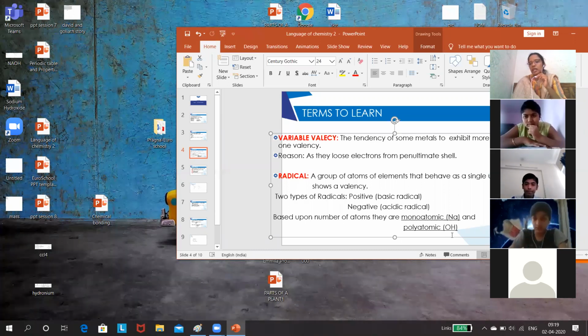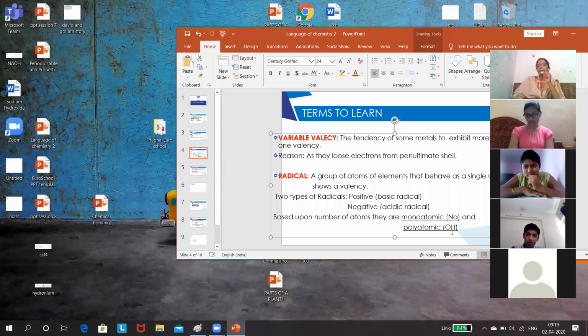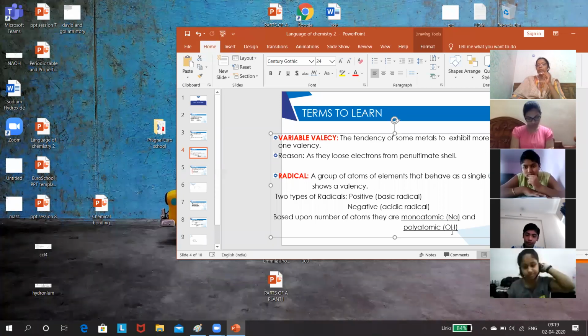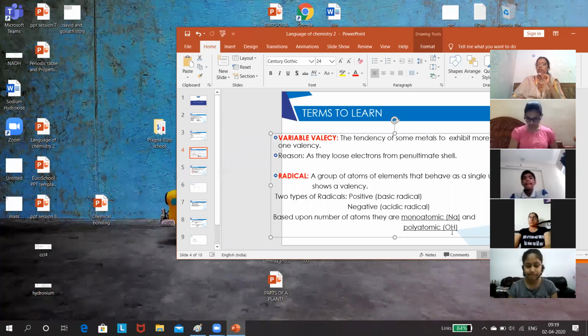Whereas those which contain more than one type of atom are called polyatomic radicals. Hydroxide, and then sulfate, SO4 2 minus, is also a polyatomic radical. NH4 plus, ammonium radical, is also a polyatomic radical.